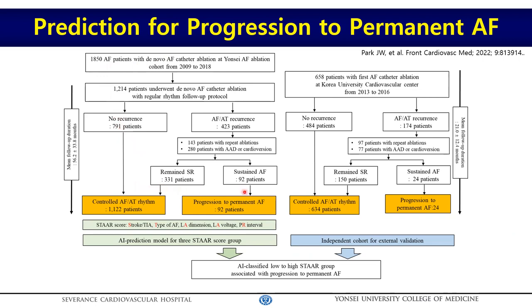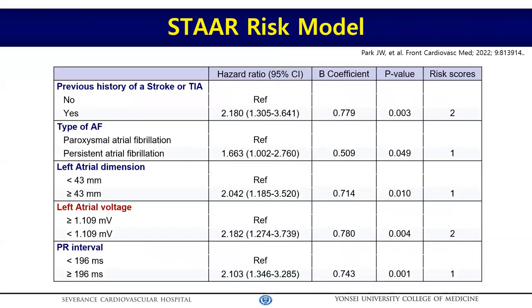I apologize for this busy slide, but we set up the development cohort with over 1,800 patients who underwent ablation, and we calculated the STAR score by a conventional regression model for permanent AF progression. By utilizing the machine learning algorithm, we generated the AI model for the STAR score. Then we validated our AI model in the independent cohort with 658 patients.